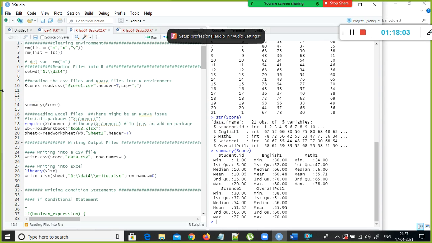So at this moment, you understood how to create a data frame in Python with read underscore CSV, but in Python you need to import a package, and then specify the alias name, pd.read underscore CSV. Here you don't have to import any package, and you don't have to prefix the function with the package name. It is pretty straightforward. Okay, read.csv is very, very slow when compared to data.table. Data.table is much faster.